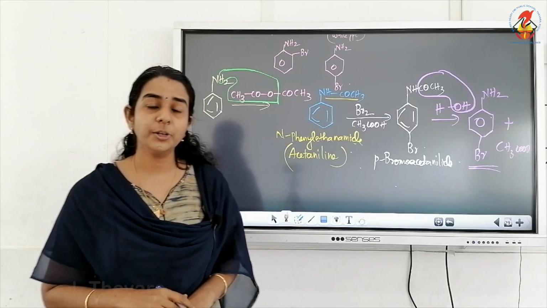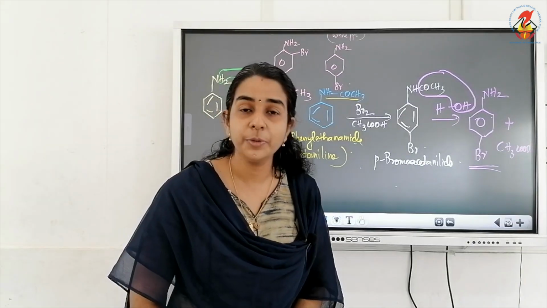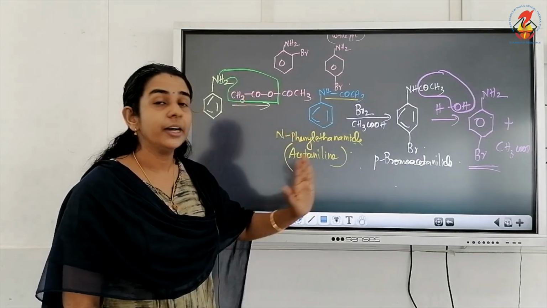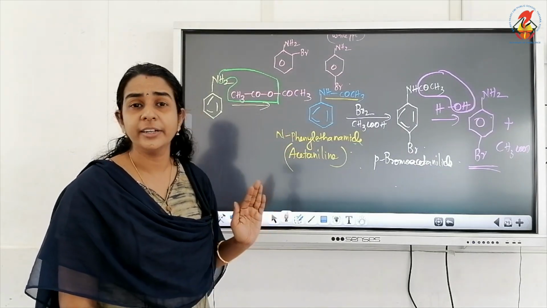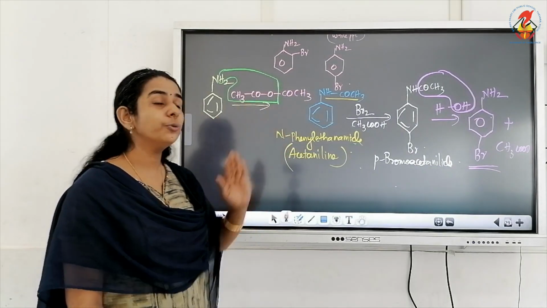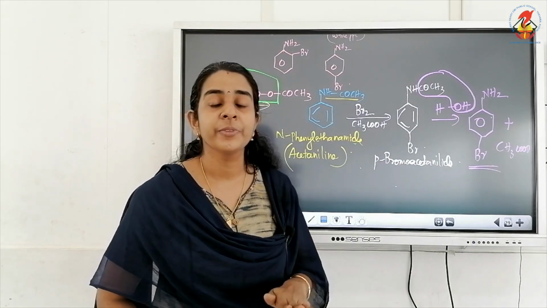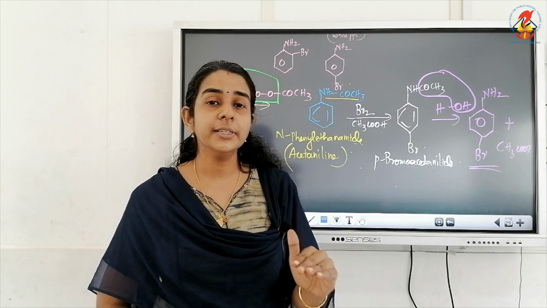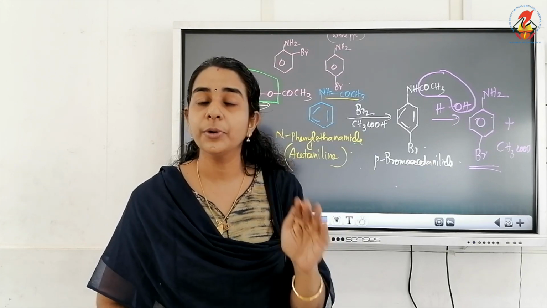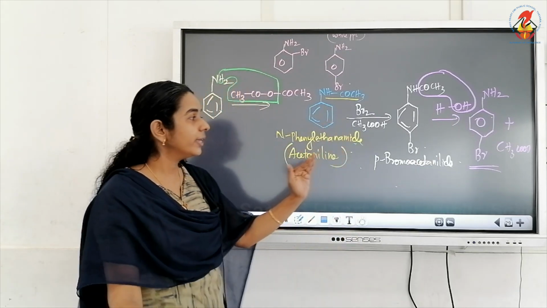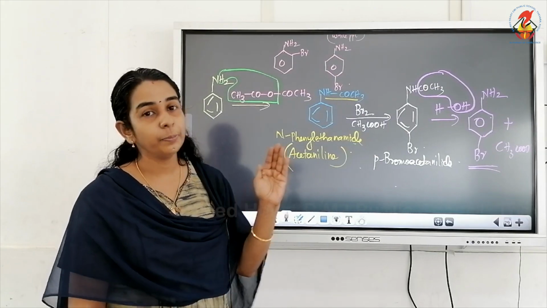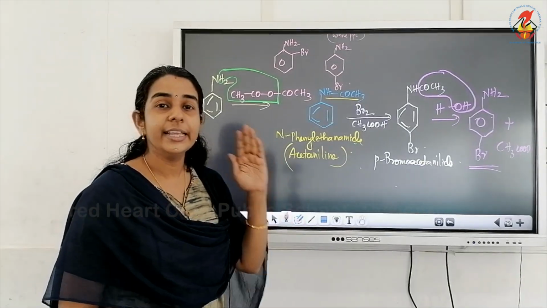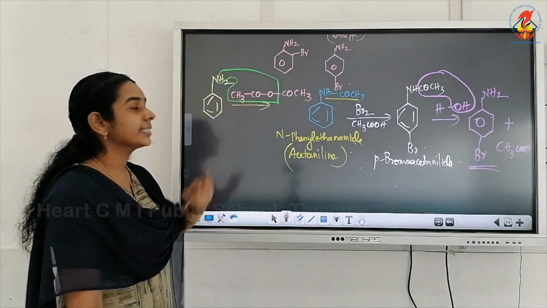Very important question, note it down as a conversion question also: how can we convert aniline to para-bromoaniline? Can we do bromination directly? No. We cannot brominate aniline directly, because we would get only the tribromo derivative. So how can we get orthobromoaniline or parabromoaniline? First we have to protect and deactivate it by acylation.